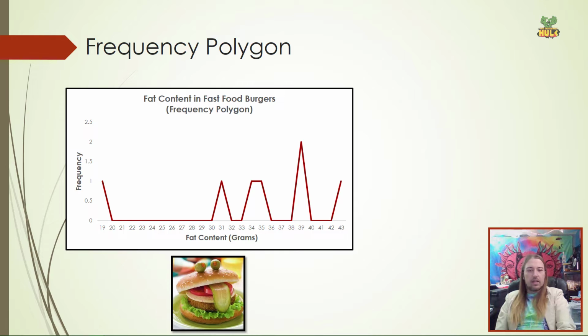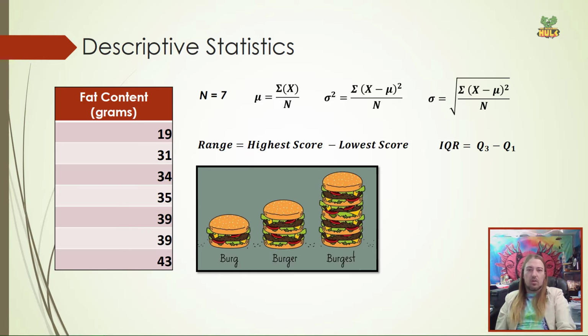Let's calculate each of the measures of central tendency, each of the measures of variability. So these are the ones we need. These are the formulas that we need. All right, I went ahead and listed n off to the side. Remember, n is the number of scores in a population or sample. There are 7 raw scores here, 7 burger joints, and 7 burgers with their fat content.